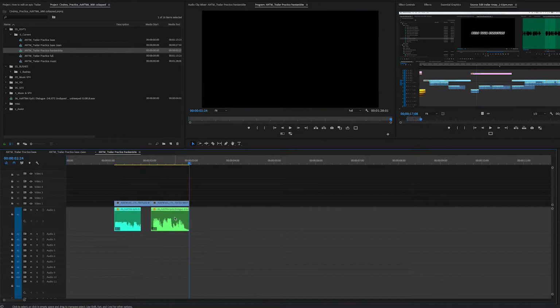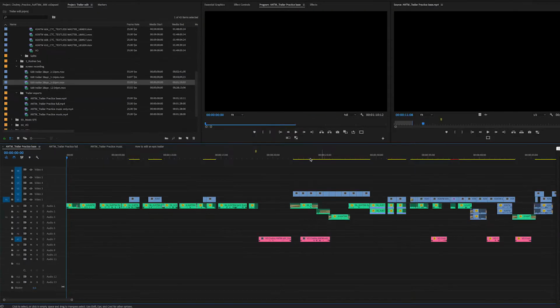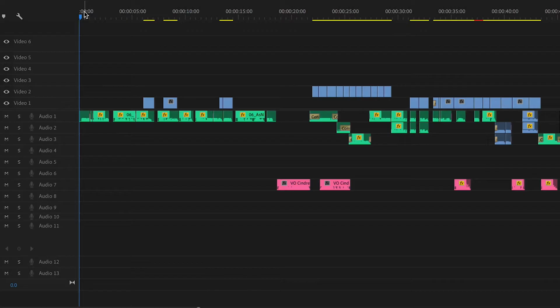So put some dramatic music over and it will sound really good. Okay, so once you and your director are happy with the overall structure, you can start to figure out your music.